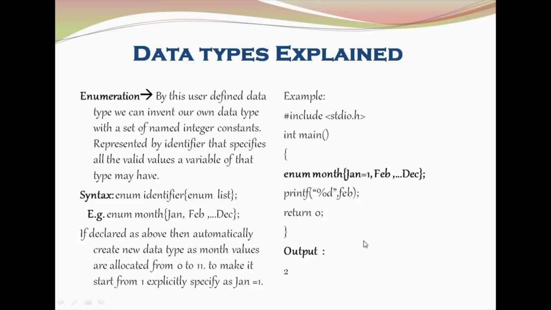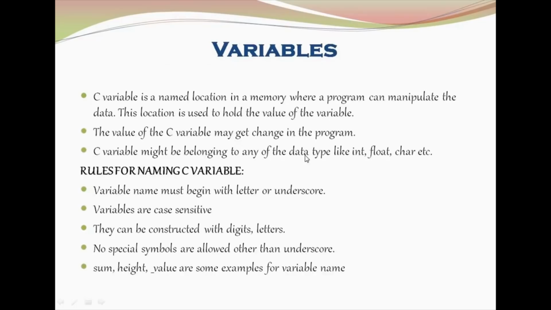So here is the enum data type declaration. See this in this code. Enum month Jan is equal to 1, Feb up to December. So we are explicitly giving the value 1 for January. So it will be 1, it will be 2, and so on up till 12 will be assigned. And the value of February has been printed. So our output is 2. So the new data type is month, values are allocated, and our output is 2. So this is about the enumeration data type.